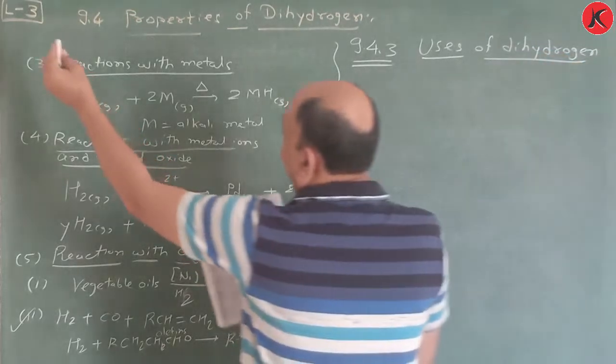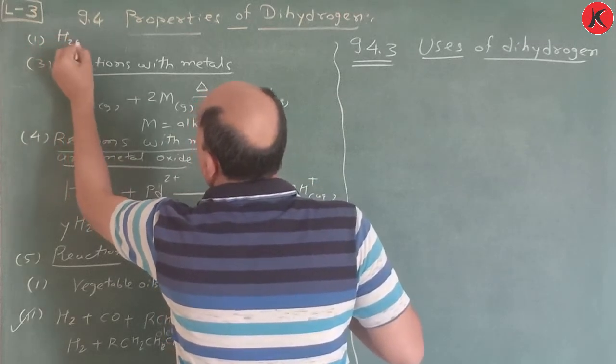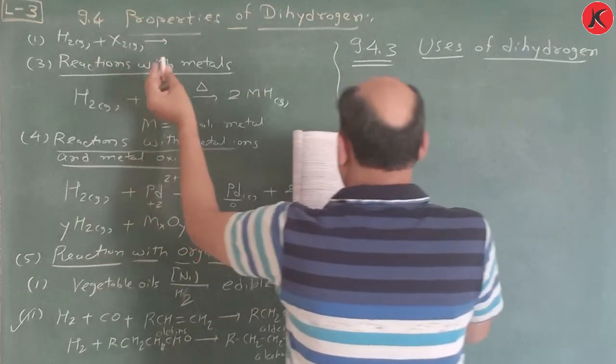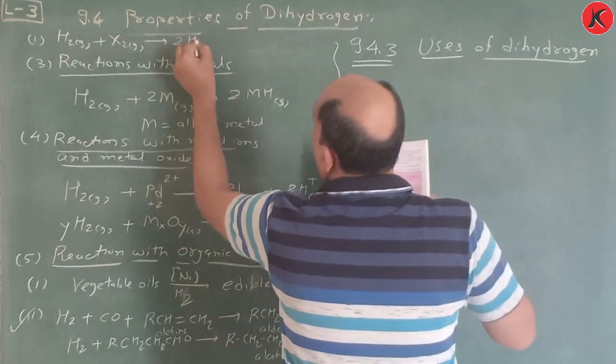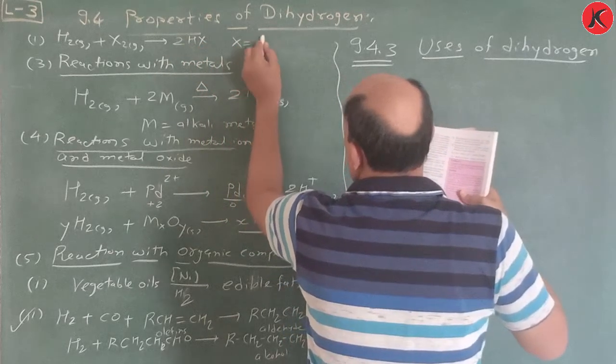You have to write here, reaction with halogens: H2 gas plus X2 gas gives twice HX gas, where X is a halogen element, fluorine,